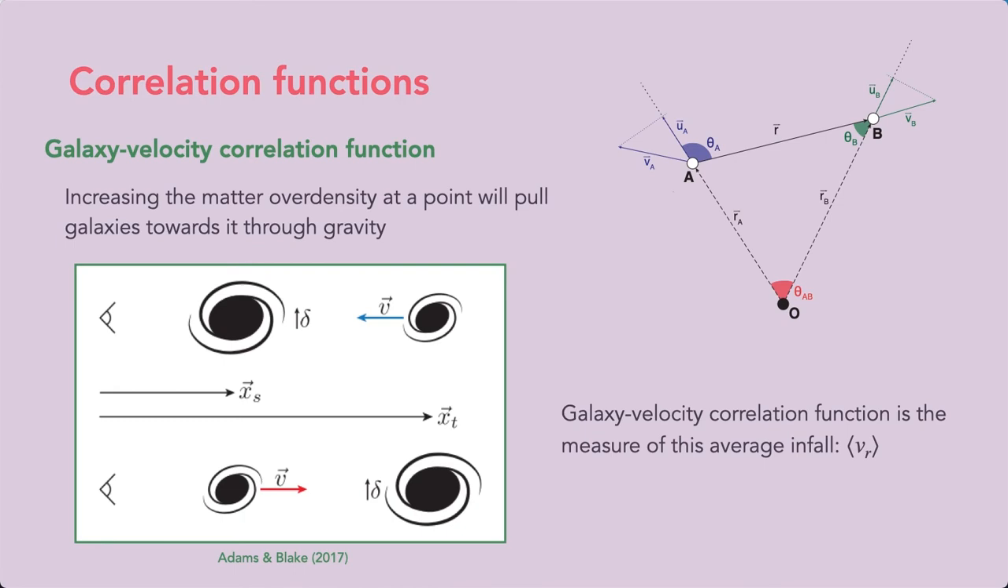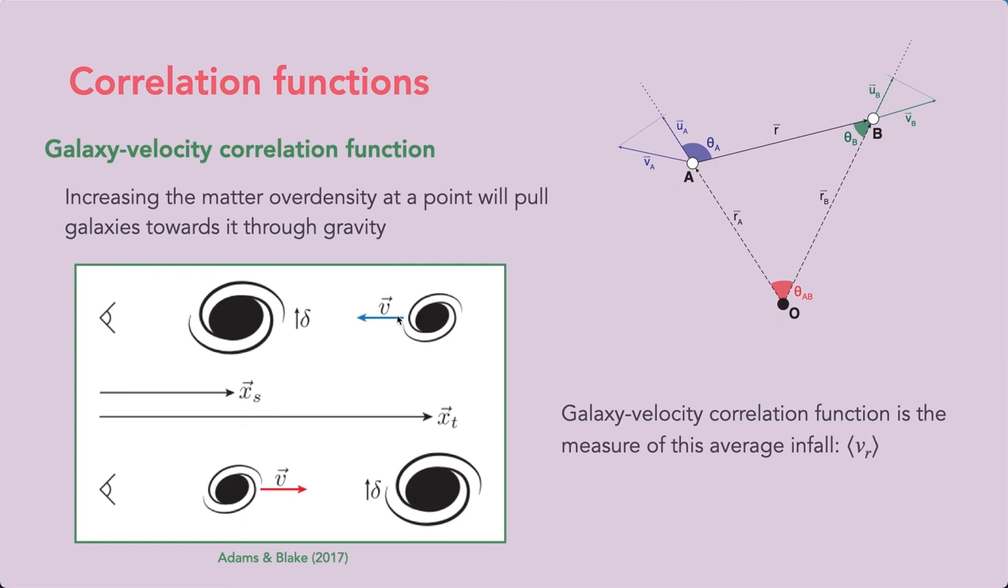The main correlation function that I wish to discuss though is the galaxy velocity cross-correlation function. So now what we are doing is correlating velocities with overdensities, or galaxies in this case. And we expect that by increasing the matter overdensity of the point, this will pull galaxies towards it under the influence of gravity. In this figure, we are showing two separate cases, one where an overdensity is in between an observer and a velocity, and one where the velocity is in between an observer and an overdensity.